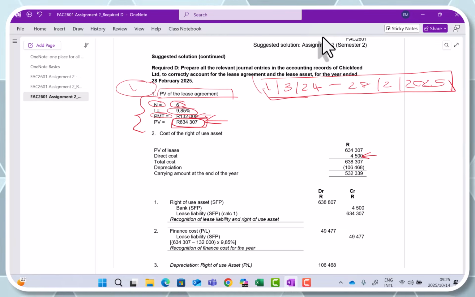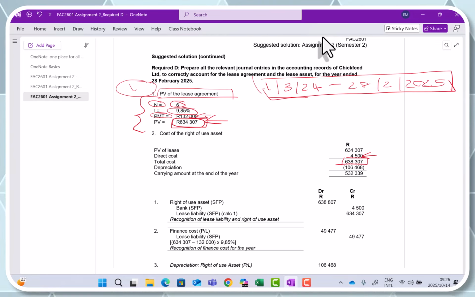So in this case, the only costs that are involved are the present value of my lease agreement and the initiation and admin cost of 4,500 Rand. So that would give me a total cost for my right of use asset as 638,307 Rand. Now I can go and recognize the journal for the initial accounting of this lease agreement.